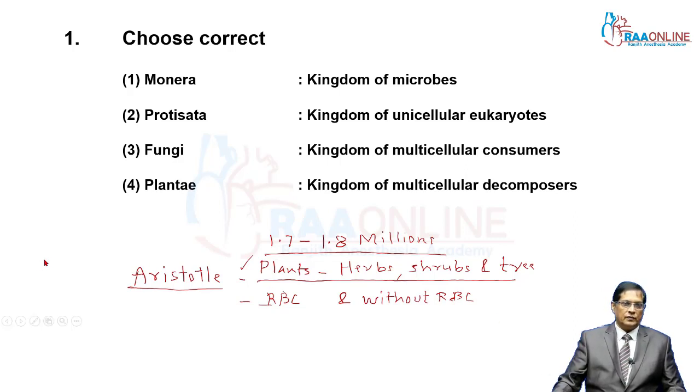Then the three kingdom system was given by Ernst Haeckel. Four kingdom was given by Copeland, and right now what is applicable and studied in detail is the five kingdom system of classification.